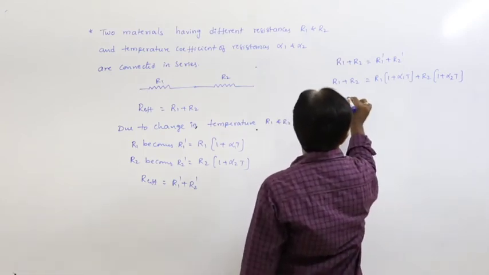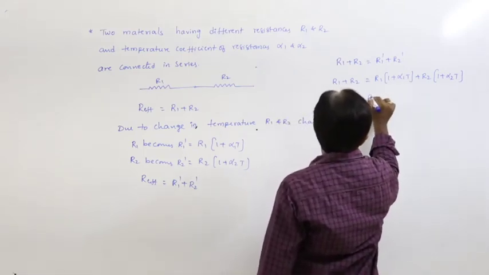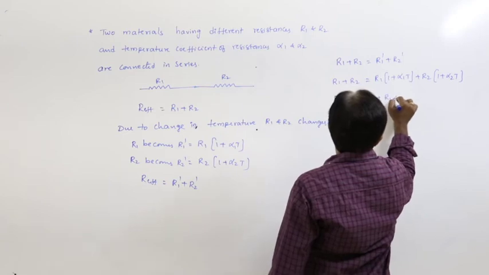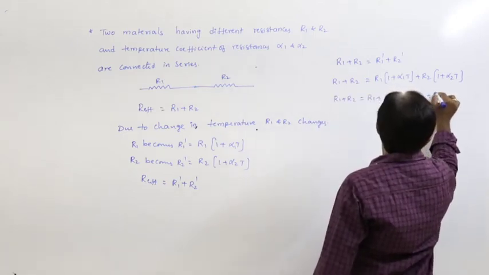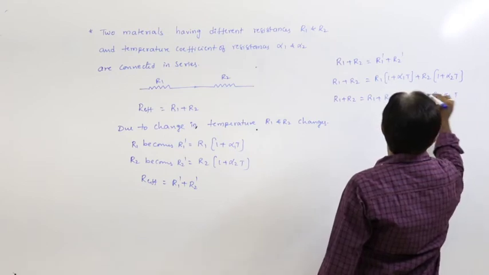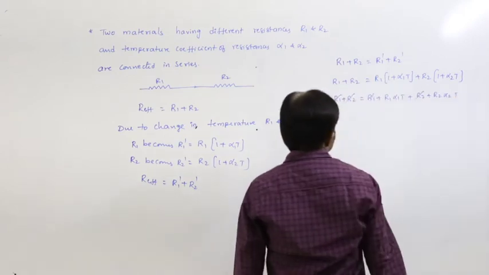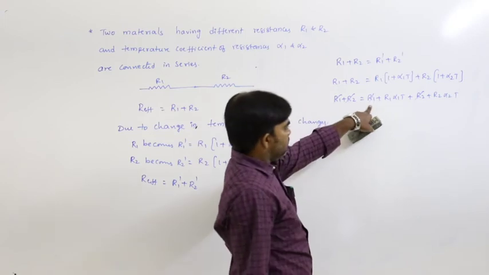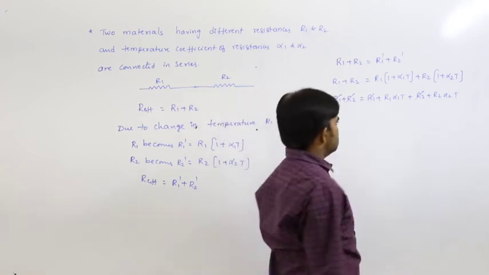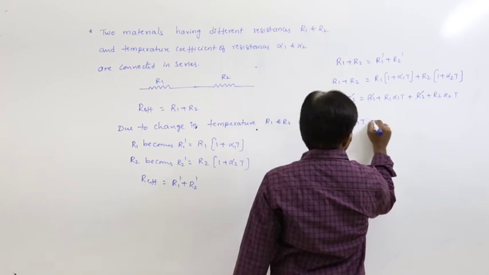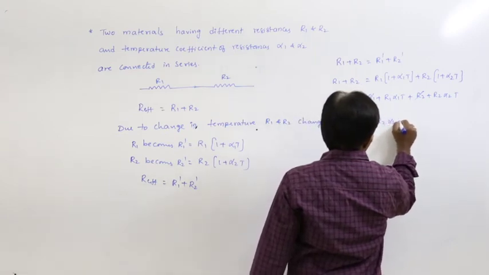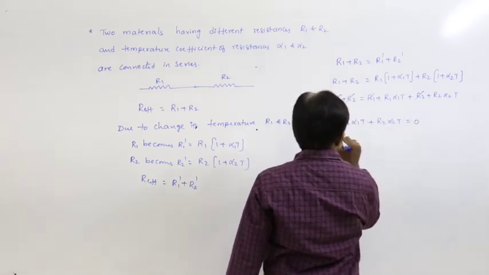Here R1 plus R2 is equal to, expanding this, R1 plus R1 alpha 1 t plus R2 plus R2 alpha 2 t. R1 and R2 cancel. So the remaining thing is R1 alpha 1 t plus R2 alpha 2 t equals 0.